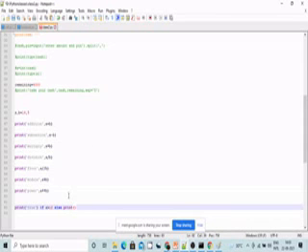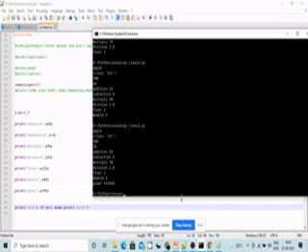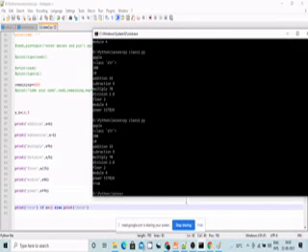What will it give us as output? It will give us true. The reason is that a is defined here as 14, and 14 is greater than 12, so it should be true. Let us check. See, this is true.